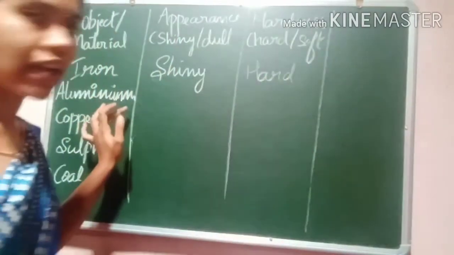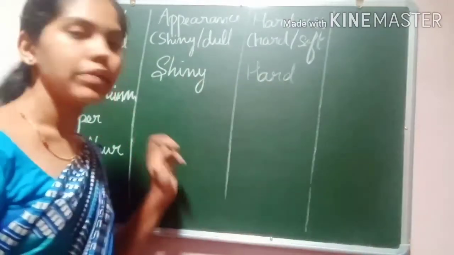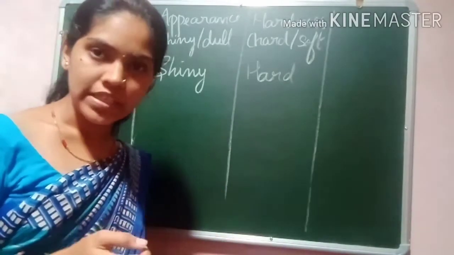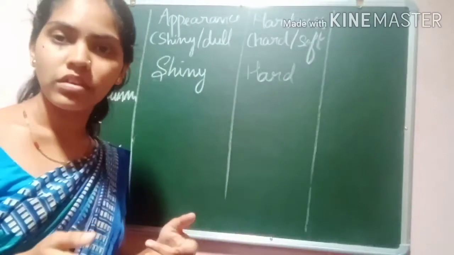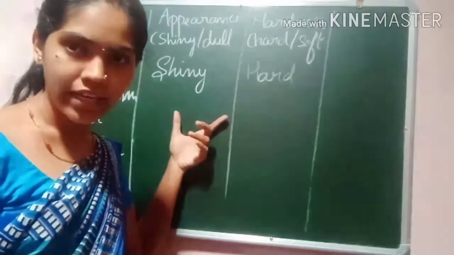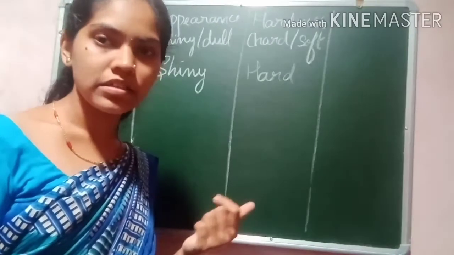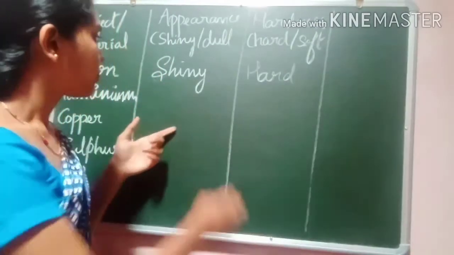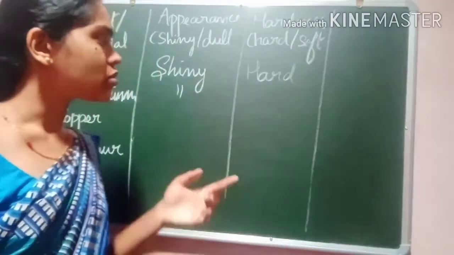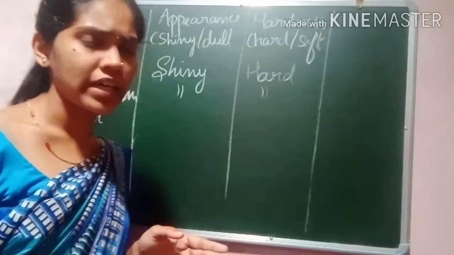And take the next material, aluminium metal. How does it appear? If you have any aluminium vessel, a new aluminium material, how does it look? It has a shiny appearance and a silvery grey color. And then is it easily breakable? No, it's not easily breakable. It is also hard. You can't easily break this material.